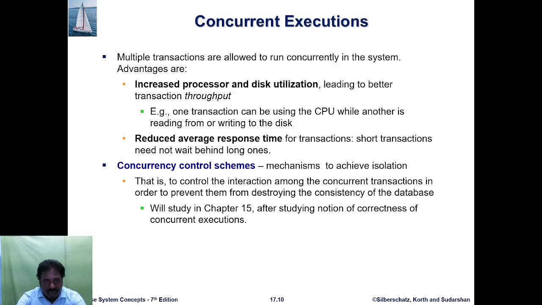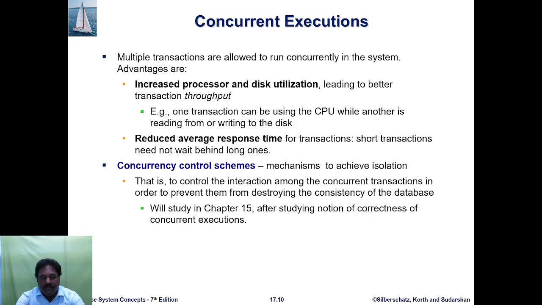The benefits are increased processor and disk utilization, leading to better transaction throughput. For example, one transaction can be using the CPU while another is reading from or writing to the disk. Then it reduces the average response time for transactions, meaning short transactions need not wait behind long ones.